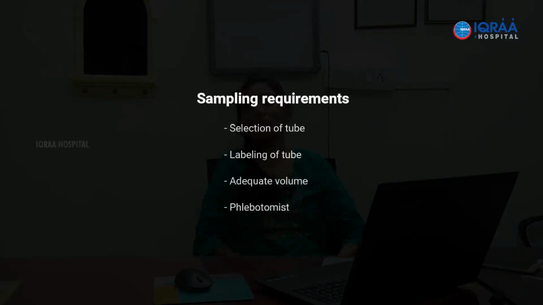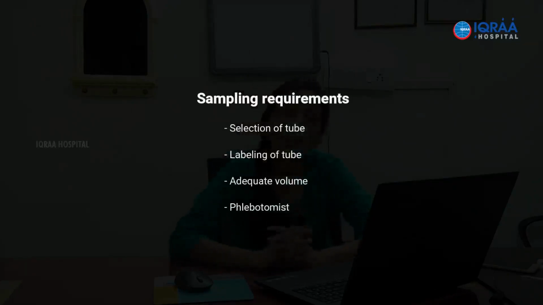Talk to the patient, not just based on what is written on the file. Talk to the patient, confirm the identity of the patient. If the patient is not conscious, then the patient's bystander should be approached. The identity has to be confirmed before sampling. I am putting emphasis here because there is a study in the UK, SHOT, Serious Hazards of Transfusion.